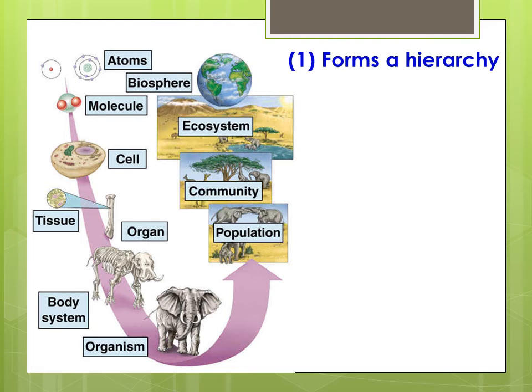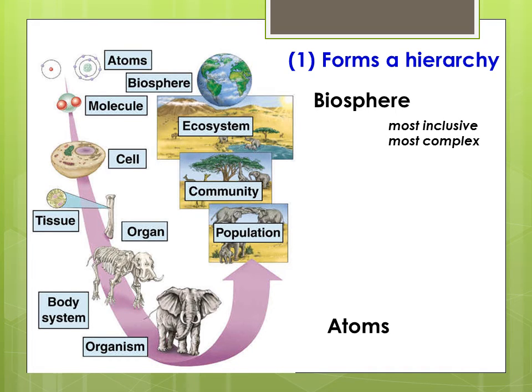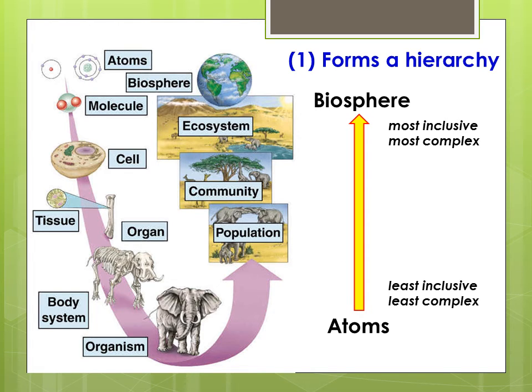First, it forms a hierarchy. Biosphere, at the highest level, is considered as the most inclusive and most complex. Most inclusive because it contains all ecosystems, both the abiotic and biotic factors. Similarly, since it has many components, it is considered the most complex.